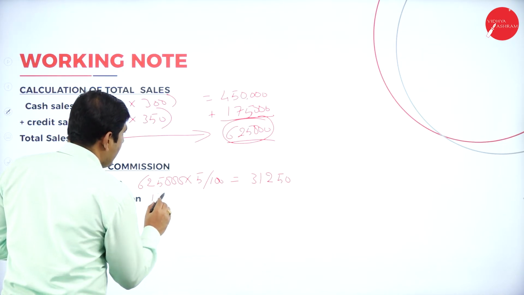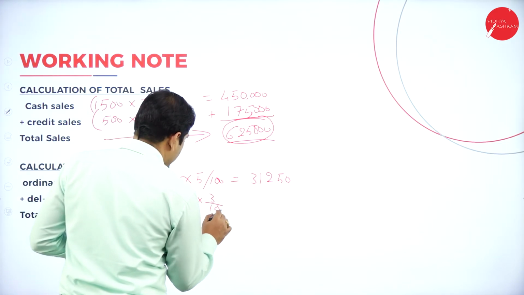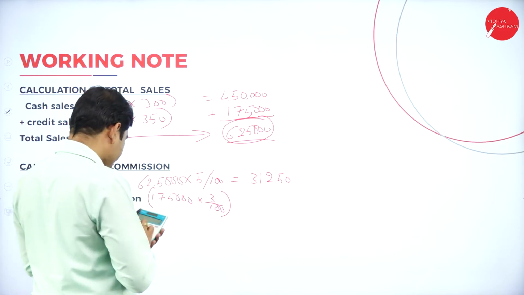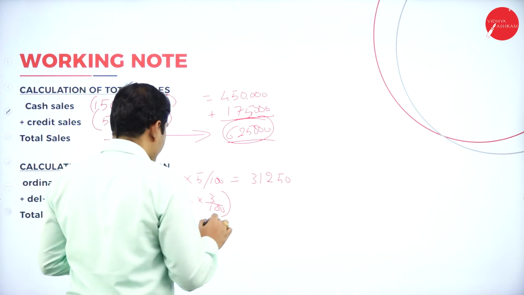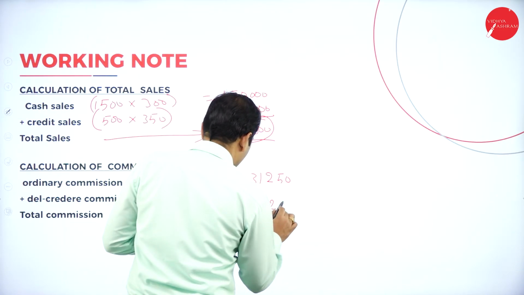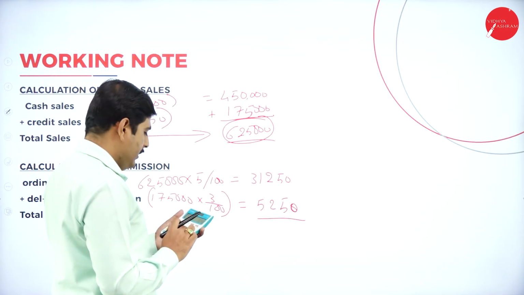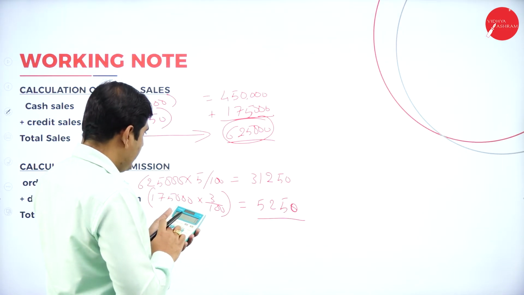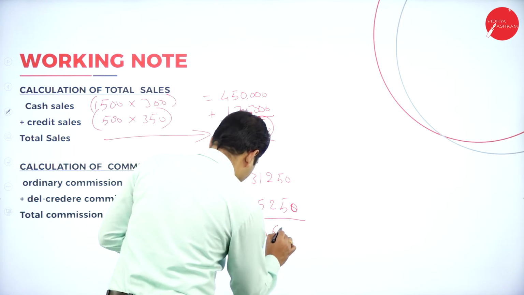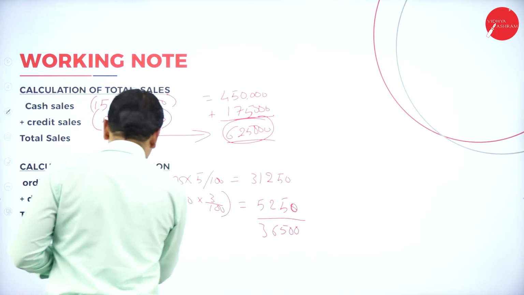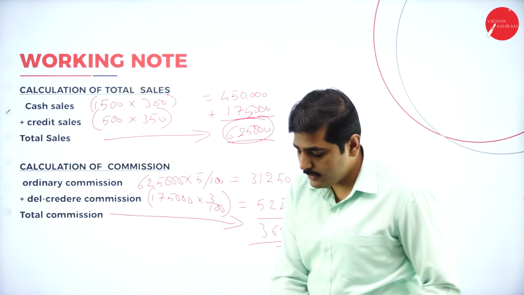Now del credere commission is on credit sale. It is 1,75,000 into 3 divided by 100, which is 5,250. 5,250 is the del credere commission. So let's add both the amounts. 31,250 plus 5,250, total commission is 36,500. Now let's go to the next point.